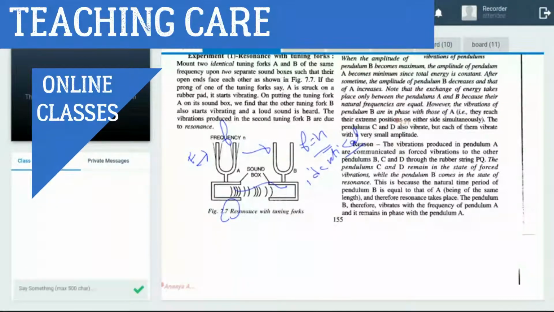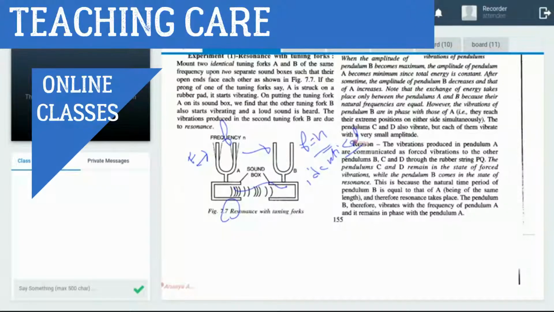Because of sound, more particles, more vibration. They are communicating to fork B also. The air column B starts vibrating with the same frequency. Why do both have the same frequency? Because they are identical in shape. That's why it vibrates fully at its natural frequency. Okay, clear to you?